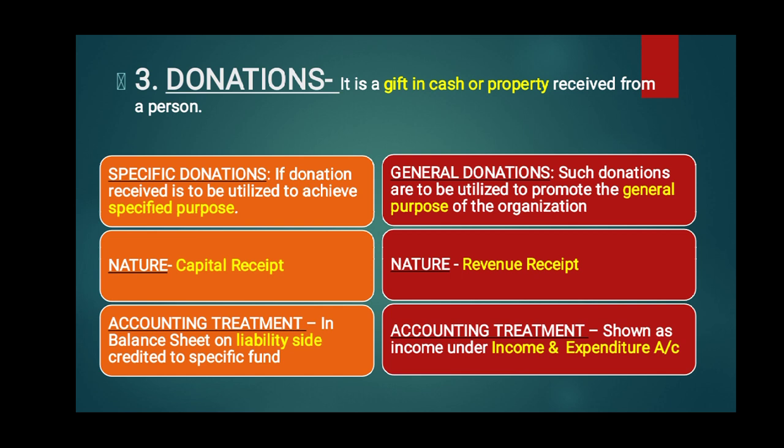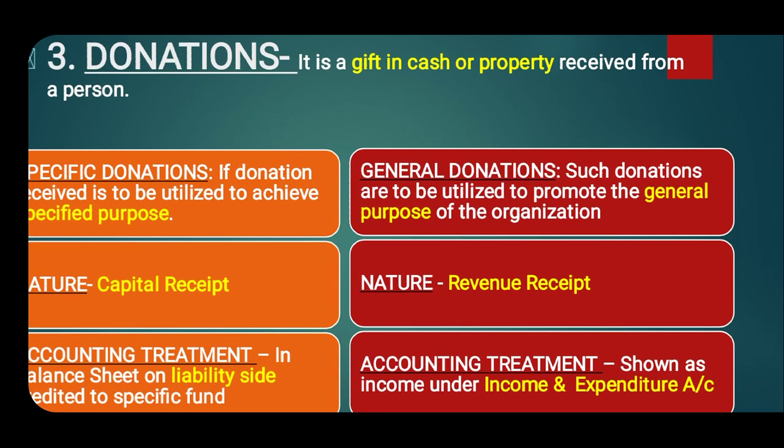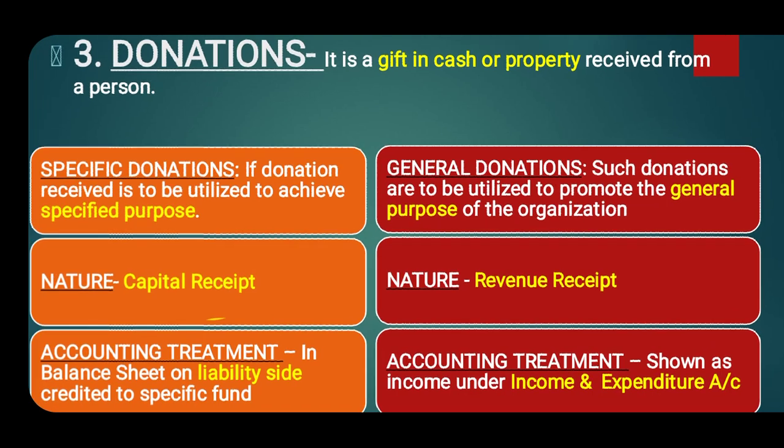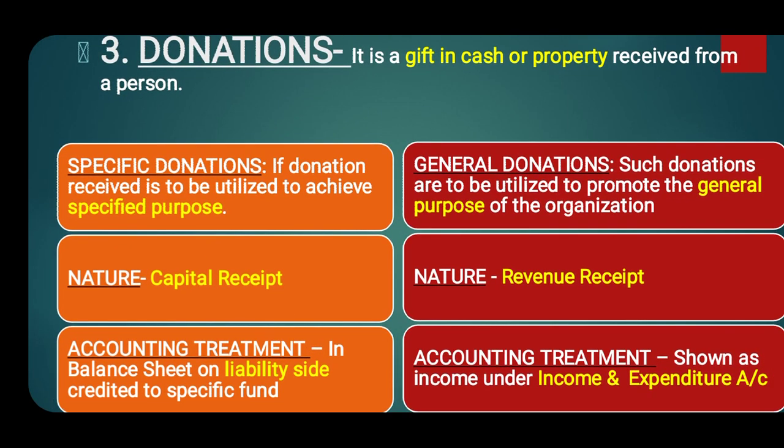Third is donations. What does it mean, donations? It is a gift in cash or property received from a person. And the donations may be of two types, specific donations and general donations. Specific donations are those donations which are given for a specified purpose. And general donations are those donations which can be used for any purpose.